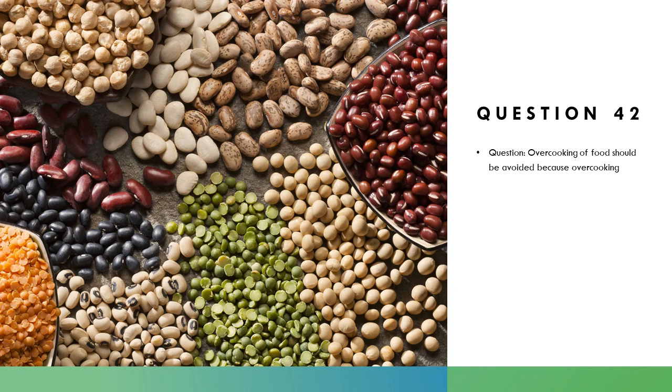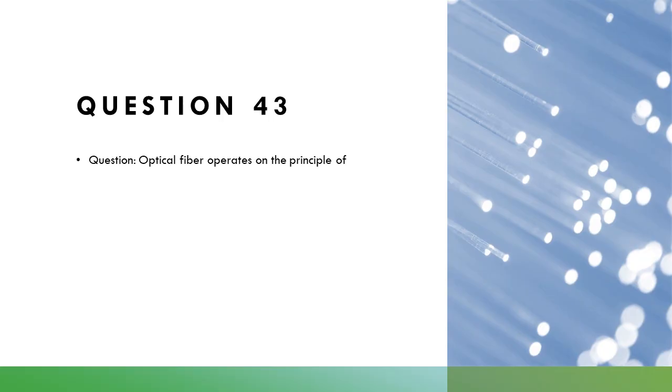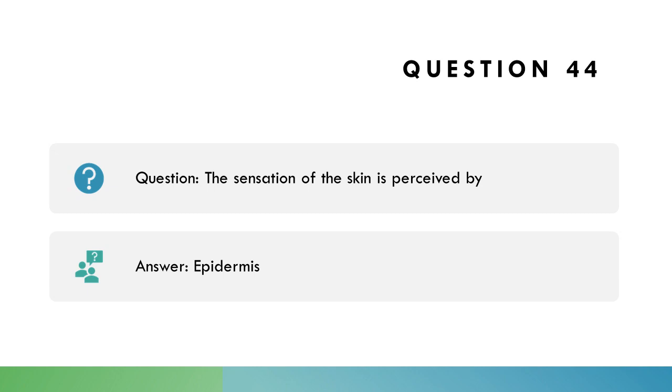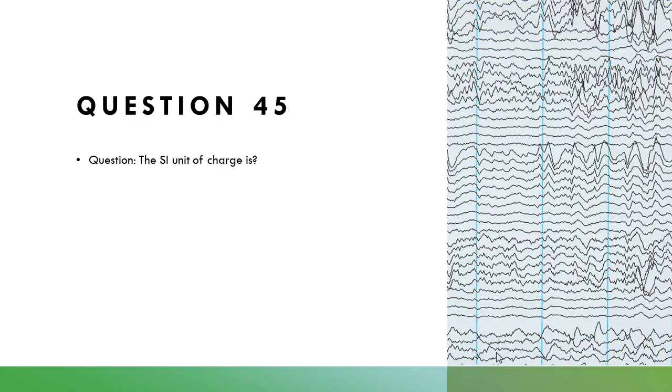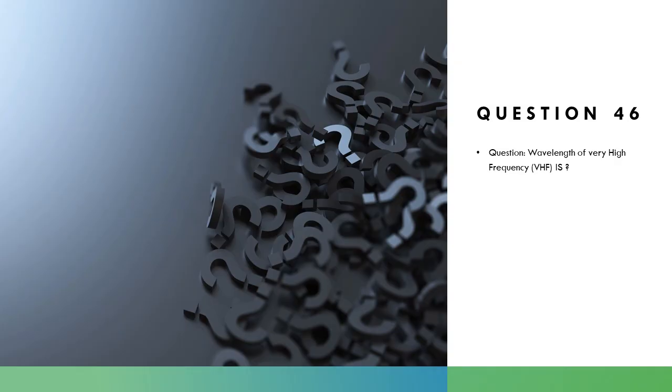Overcooking of food should be avoided because overcooking reduces the nutritive value of food. Optical fiber operates on the principle of total internal reflection. The sensation of the skin is perceived by epidermis. The SI unit of charge is coulomb. The wavelength of very high frequency VHF is shorter.